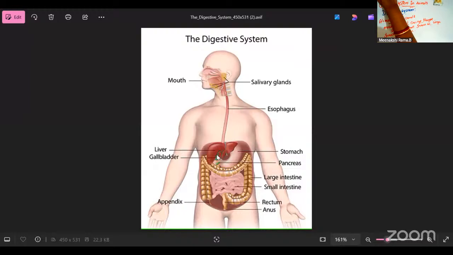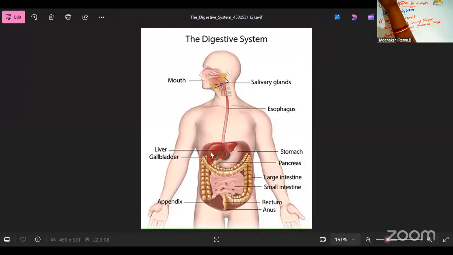This is the gallbladder. This is the stomach and the pancreas. The small part is called the pancreas. The large tube is known as the large intestine. In the center, this tubular structure is called the small intestine. Then the rectum, and the last one is the anus. The appendix is here.